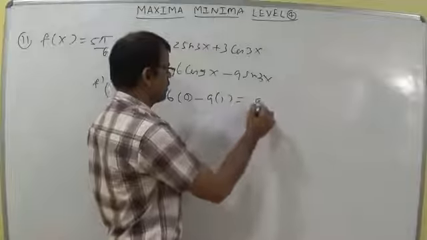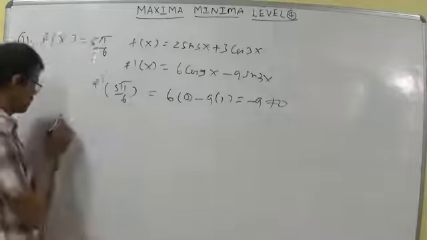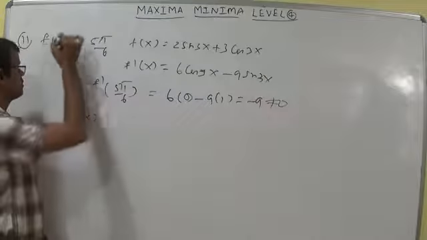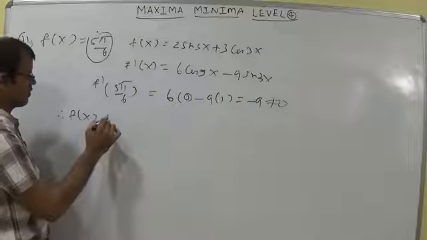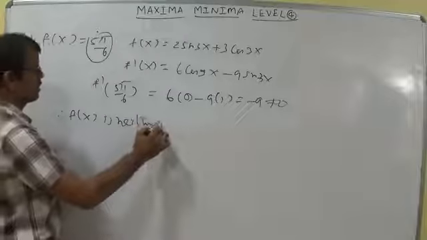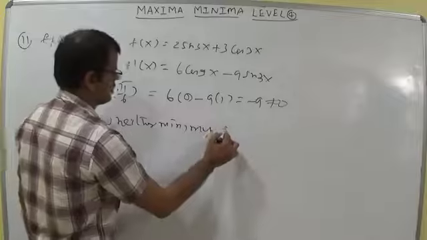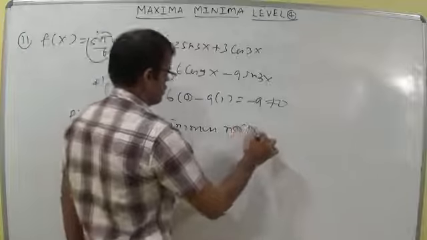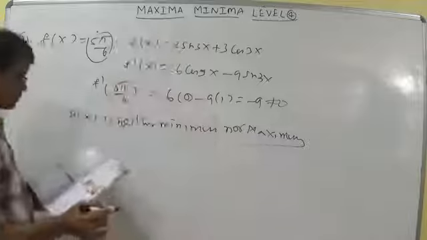So this is minus 9. Minus 9 is not at all equal to 0. Therefore, according to this given value, f of x is neither minimum nor maximum.